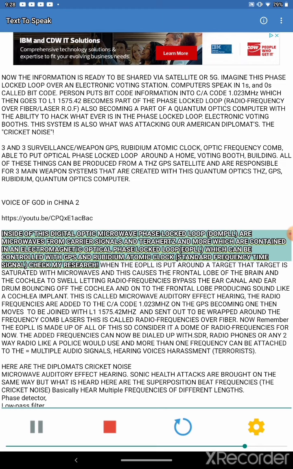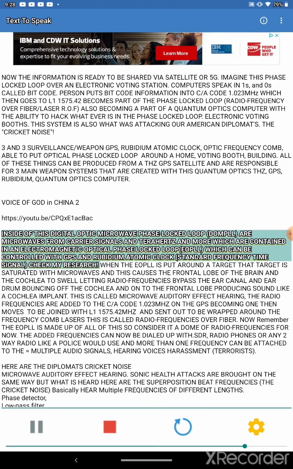Inside of this digital optic microwave phase locked loop, DOMPLL, are microwaves from carrier signals and terahertz and more, which are contained in an electromagnetic optical phase locked loop, EOPLL, which can be controlled with GPS and rubidium atomic clock standard frequency time signal. Check my research.